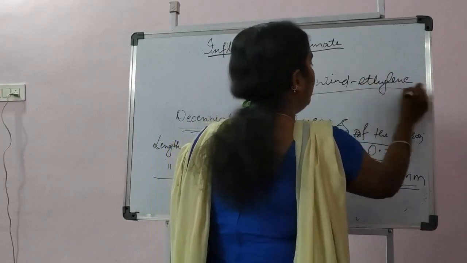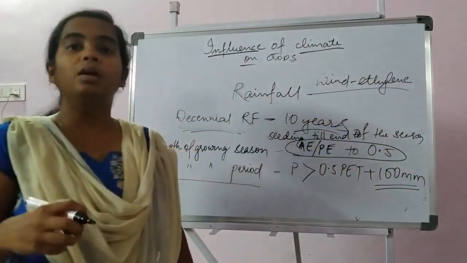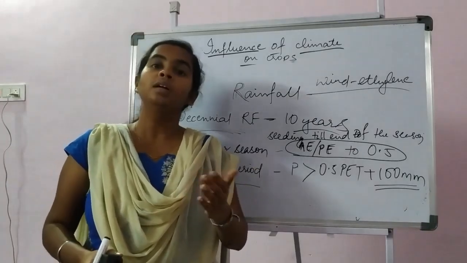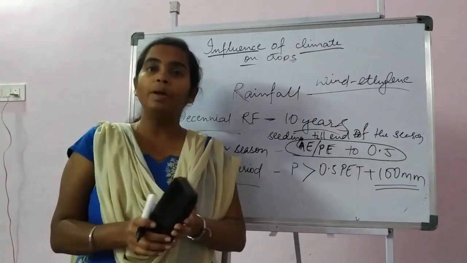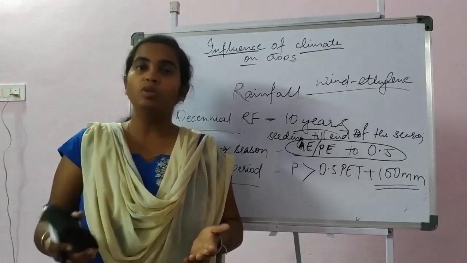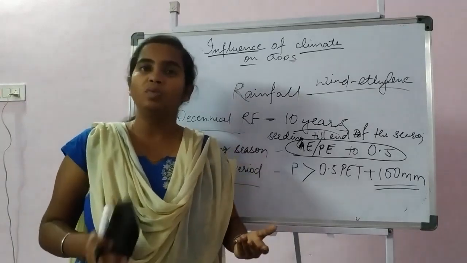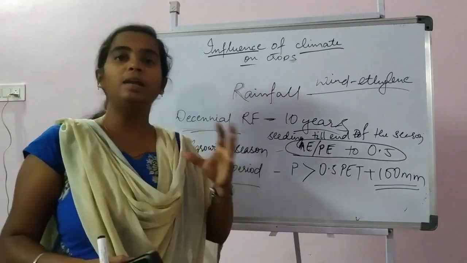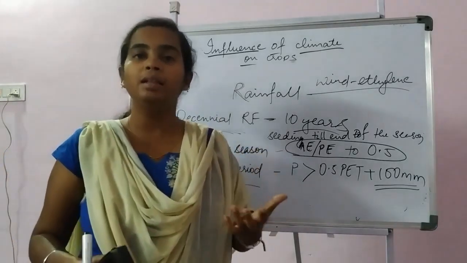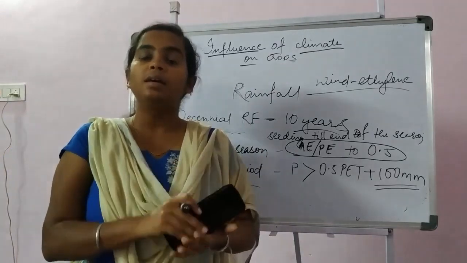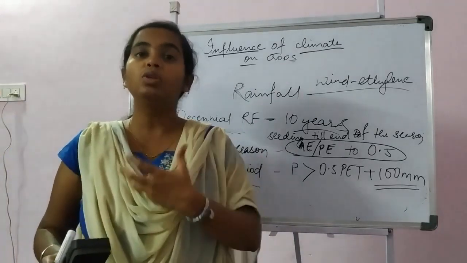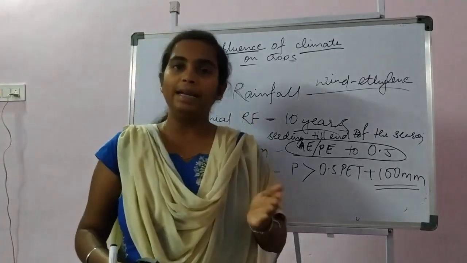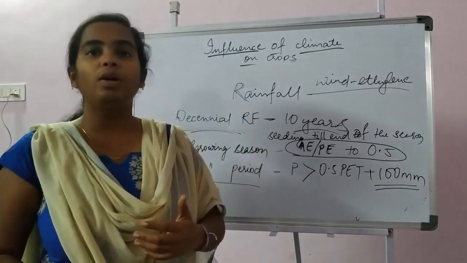Also there is a yield differentiation, a decrease in yield, when comparing rain-fed and irrigated atmospheres. This is because in the irrigated field there is a dry atmosphere even after applying the water. That is why the rain-fed crop yield will be much higher when compared to irrigated yields. That is one important part.